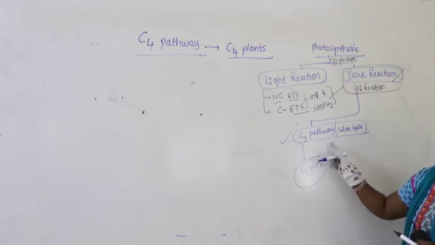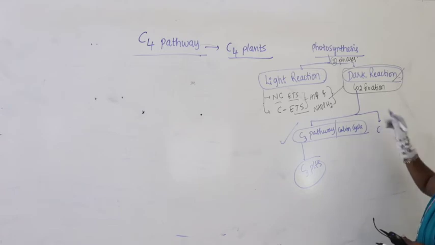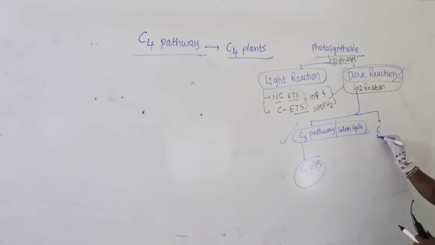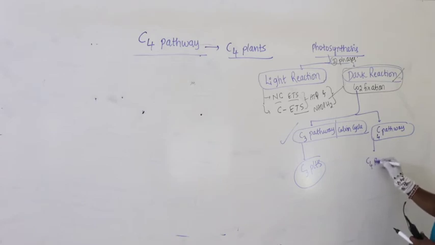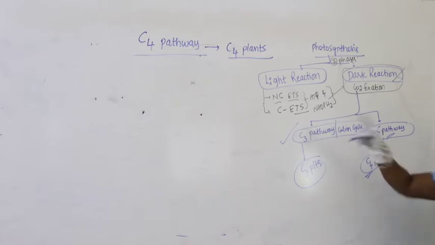Then in some plants carbon dioxide fixation occurs by following the C4 pathway, and such plants are called C4 plants. Now we need to continue our class with what the C4 pathway is and how it takes place in C4 plants.